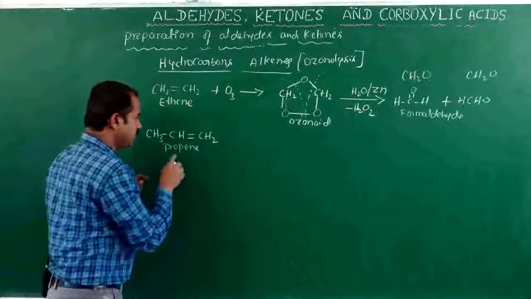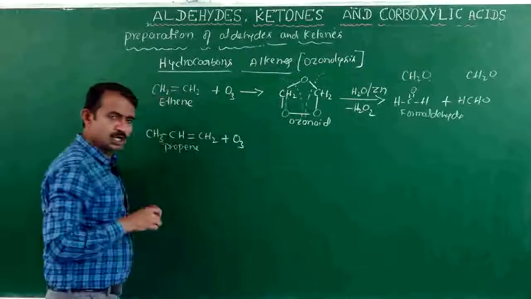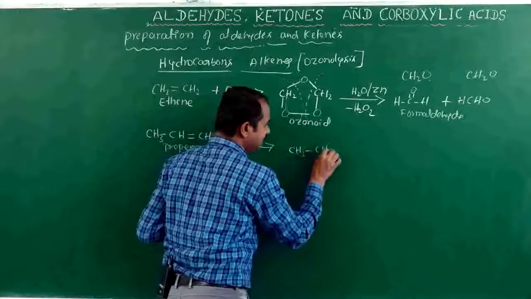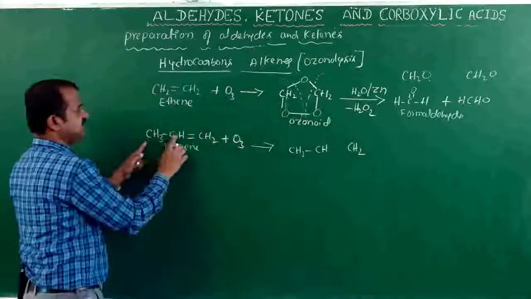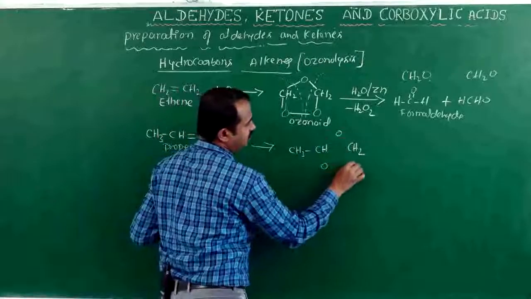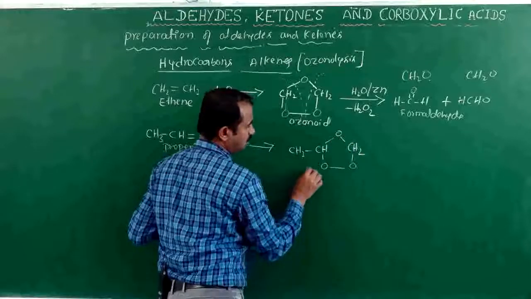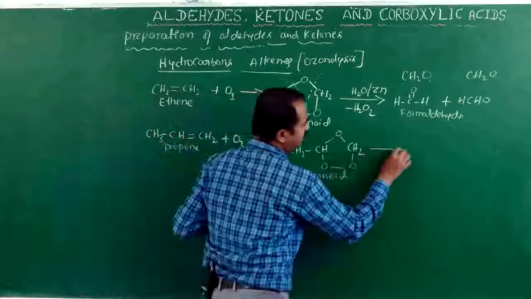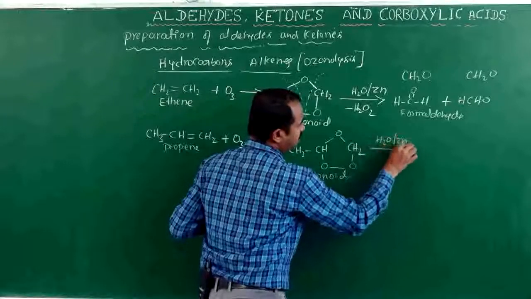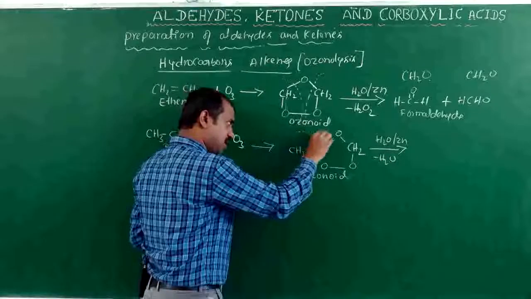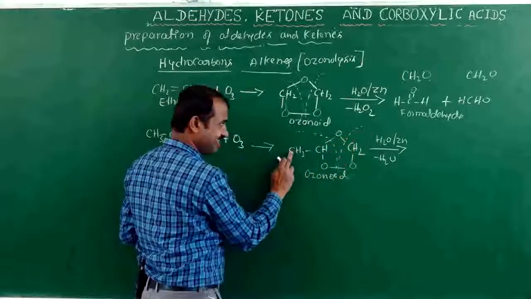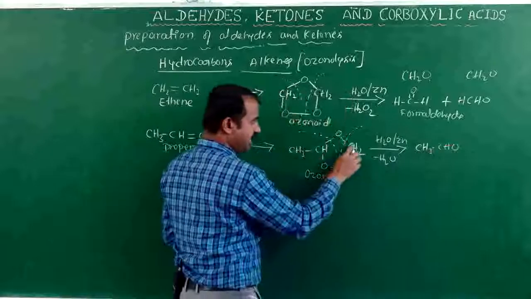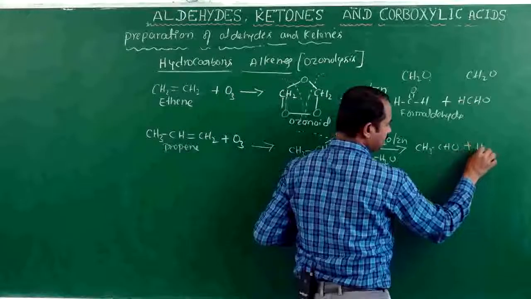When propene reacts with ozone, the ozonide is formed. When the ozonide undergoes hydrolysis in the presence of zinc, listen here, the bond breaks here, giving CH3CHO and HCHO.